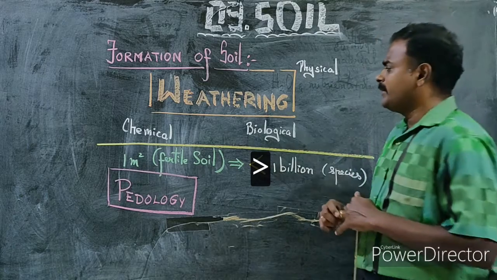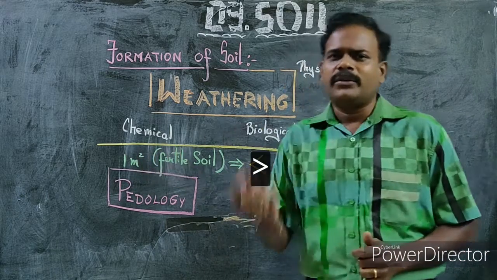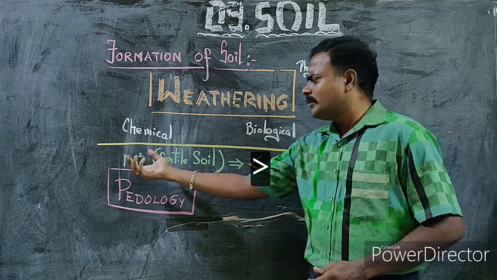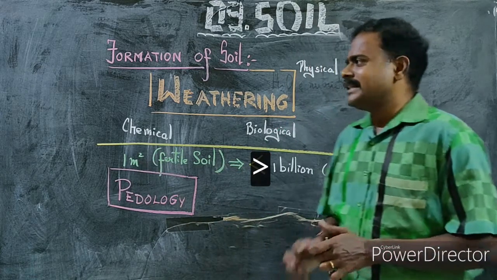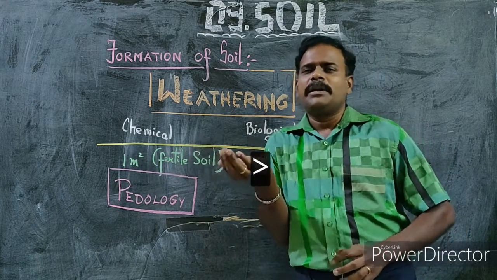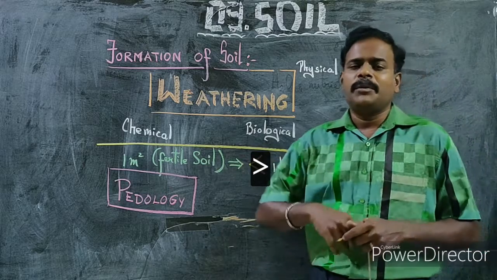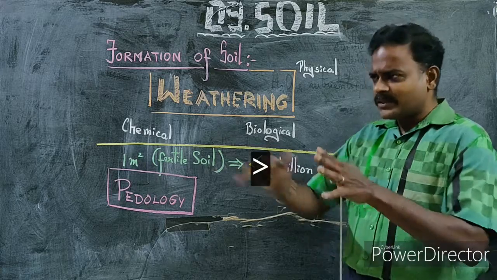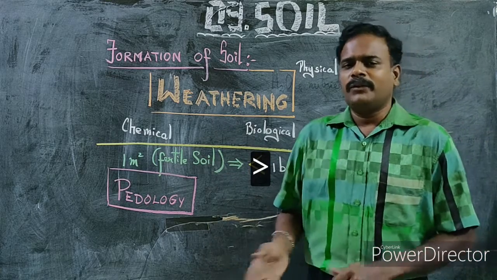One important point with regard to soil: if you take 1 square meter of fertile soil, and analyze it, you will find that there will be more than 1 billion species. 1 square meter alone may contain more than 1 billion species of living organisms.